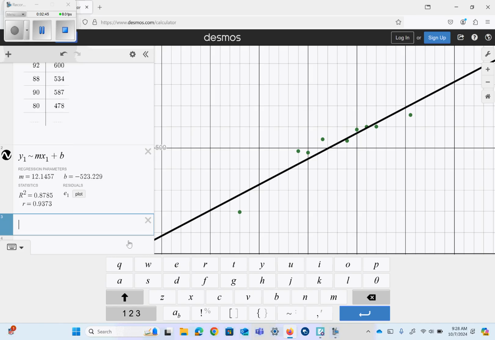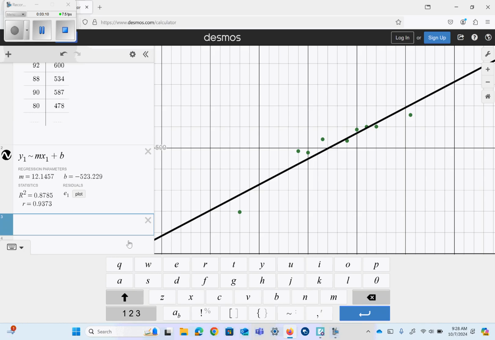Interpret this correlation. A couple of you missed this on the quiz. You're interpreting correlation as if you need to put a big paragraph with it. What I'm looking for on this type of problem is strong positive. It's got a positive slope, and 0.93 is definitely going to give us strong, so strong positive.